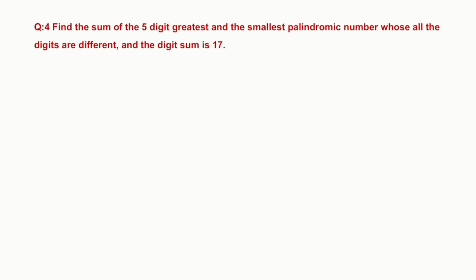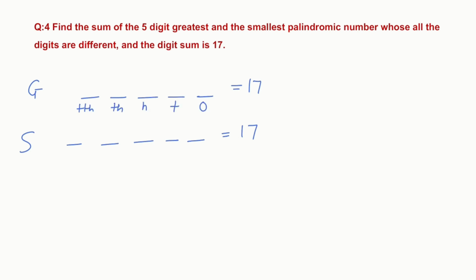So here we have our next example. Find the sum of the 5-digit greatest and the smallest palindromic number whose digits are all different and whose digit sum is 17. So here we need to write the greatest 5-digit palindromic number whose digit sum is 17, and also the smallest 5-digit palindromic number whose digit sum is 17. To make the palindromic number, the ones and 10,000s place will take the same digit, the 1000s and 10s place will take the same digit, and the 100s place will take a different digit.